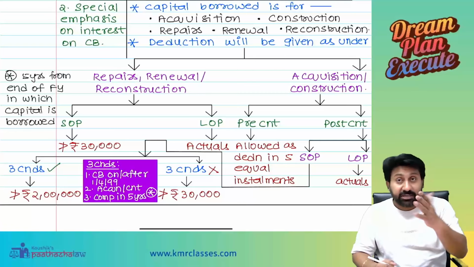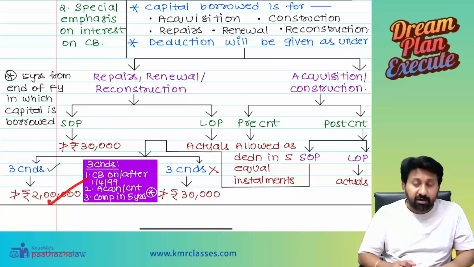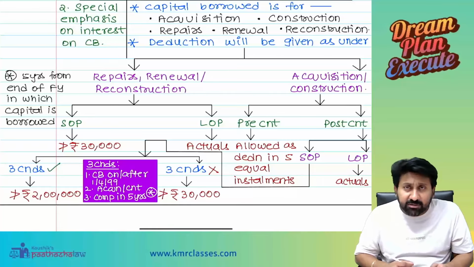Sorry, post-construction. Very sorry. Post-construction. 2 lakh rupees will be allowed every year. Everybody understood the concept clearly? Yeah?